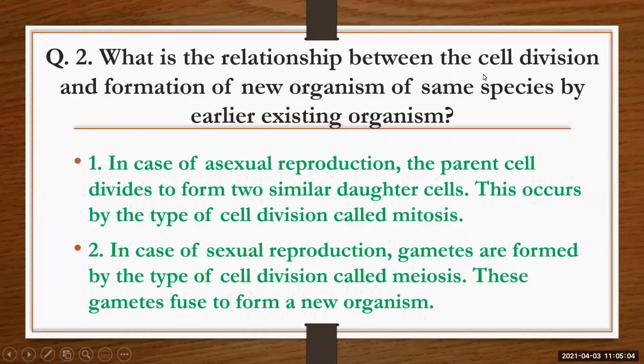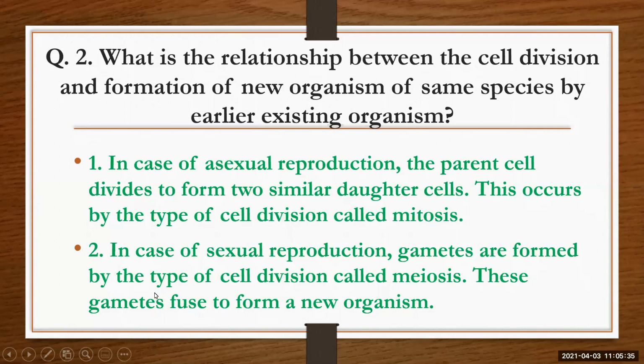What is the relationship between cell division and formation of a new organism of the same species by an earlier existing organism? In case of asexual reproduction, the parent cell divides to form two similar daughter cells. This occurs by the type of cell division called mitosis. You learn this. In case of sexual reproduction, gametes are formed by the type of cell division called meiosis. These gametes fuse to form a new organism.